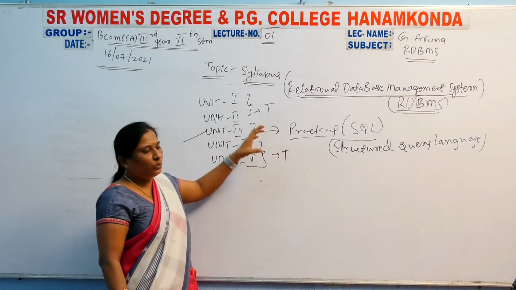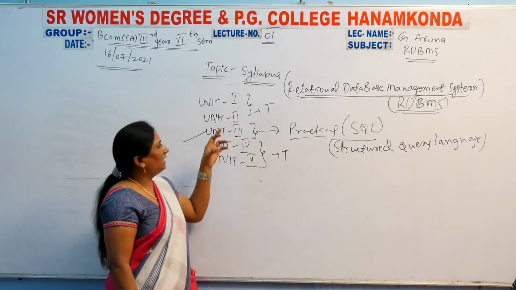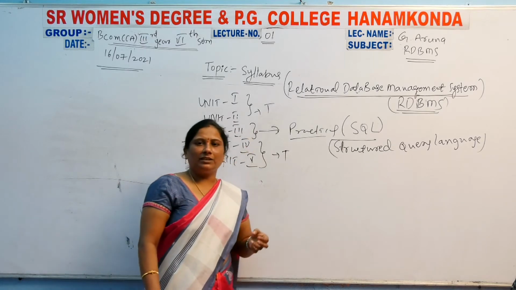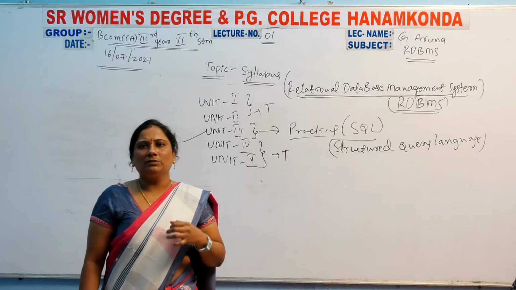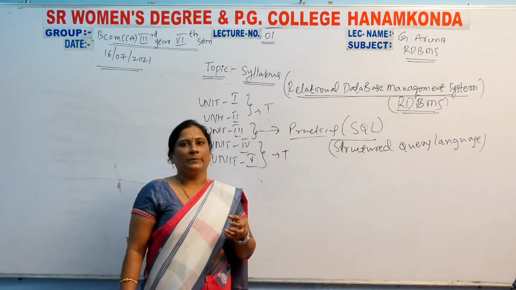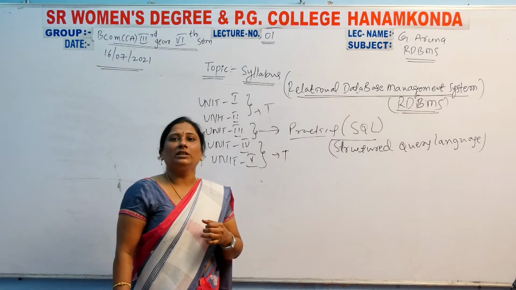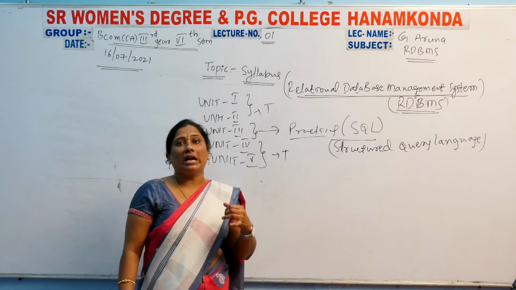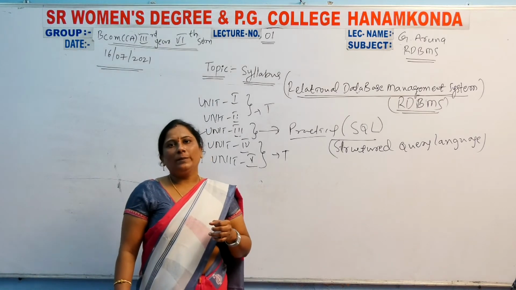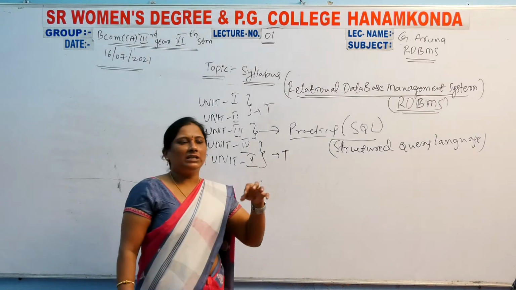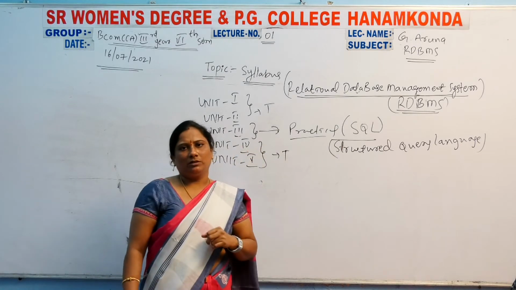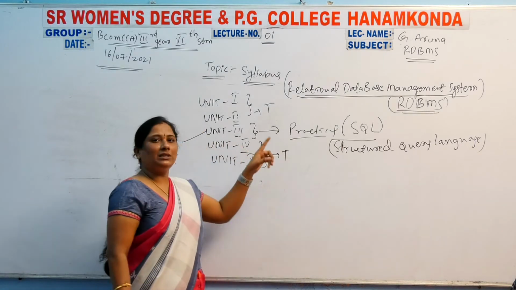Okay, then in the second unit, what is an entity, what is an attribute, what are the entity types, what are the attribute types, what are the characteristics of an entity, and what are the characteristics of attributes. So all of these we discussed in the second unit. I have already completed the third unit.